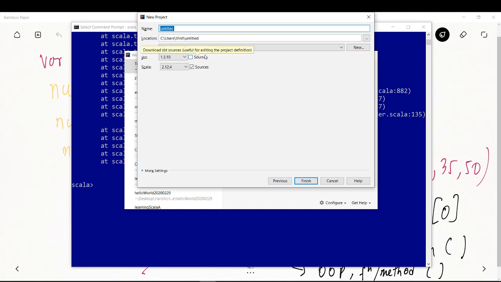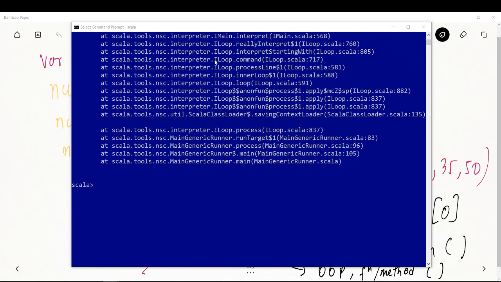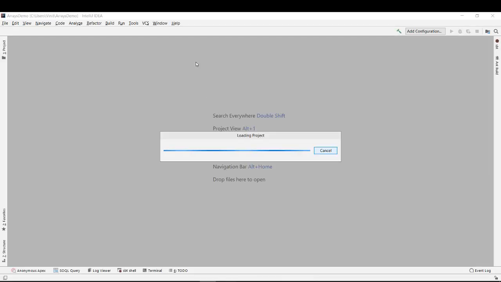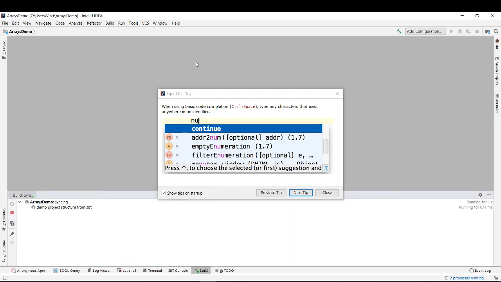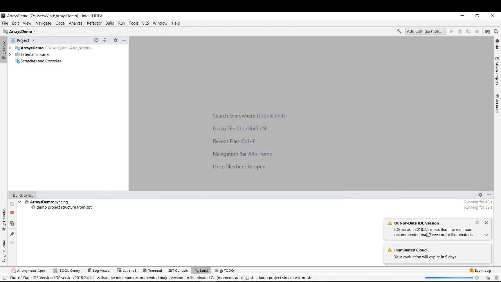Let's give it a name as arrays demo. Then just close it and wait for it to complete.